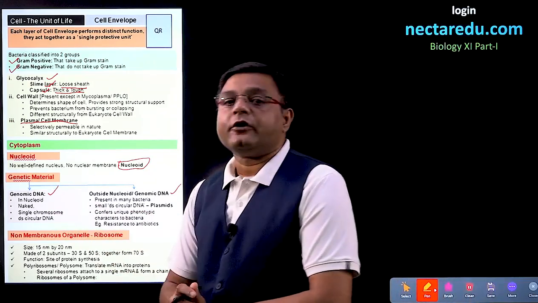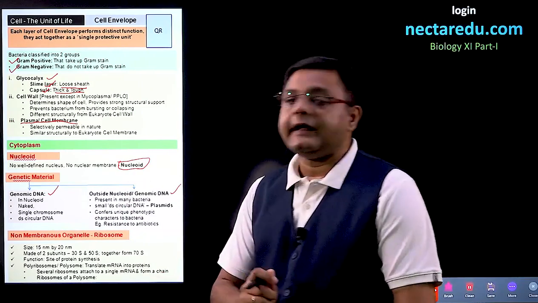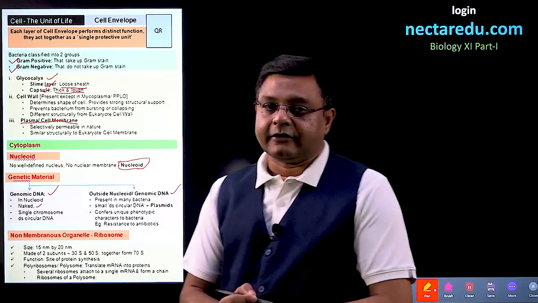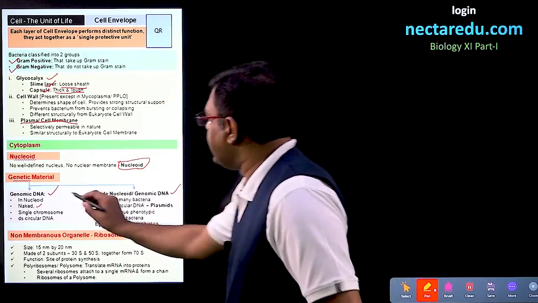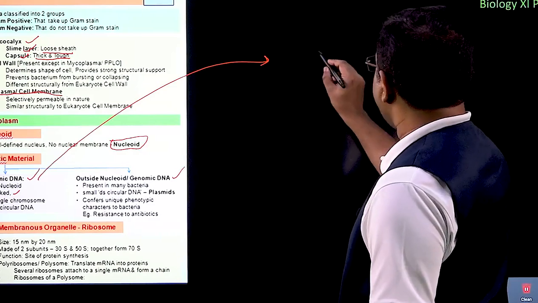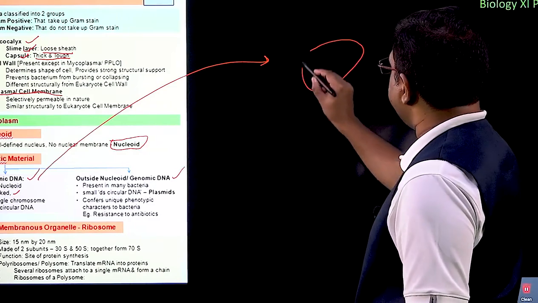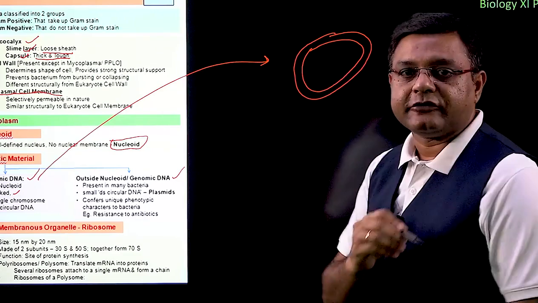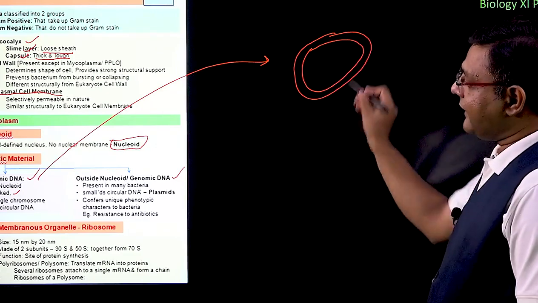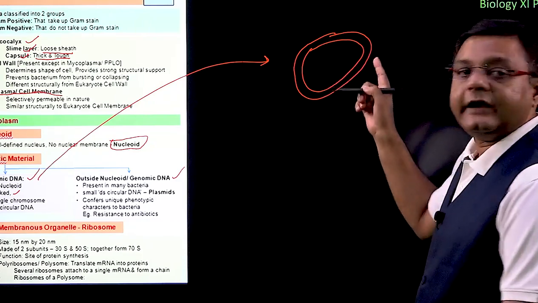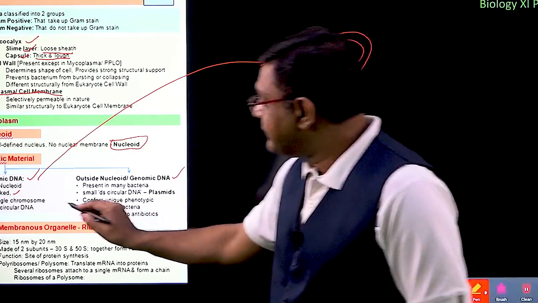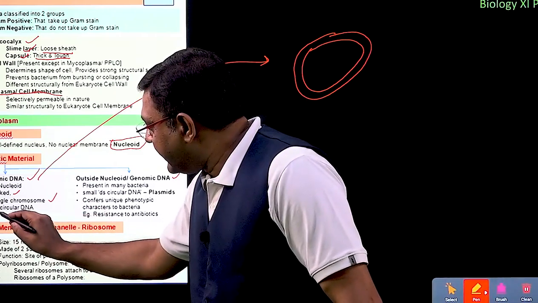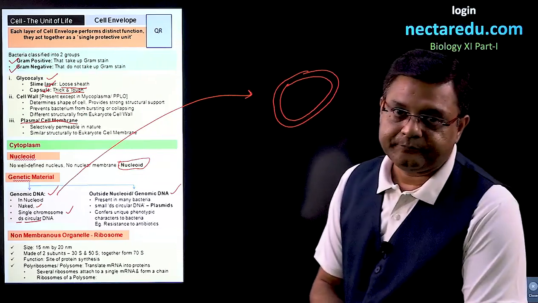The genomic DNA present in the nucleoid is naked and is a single chromosome. It is double-stranded DNA, with two strands, but a single chromosome, and it is circular.